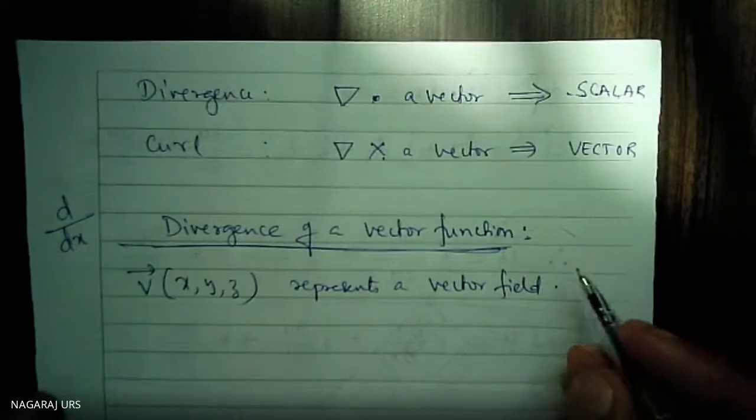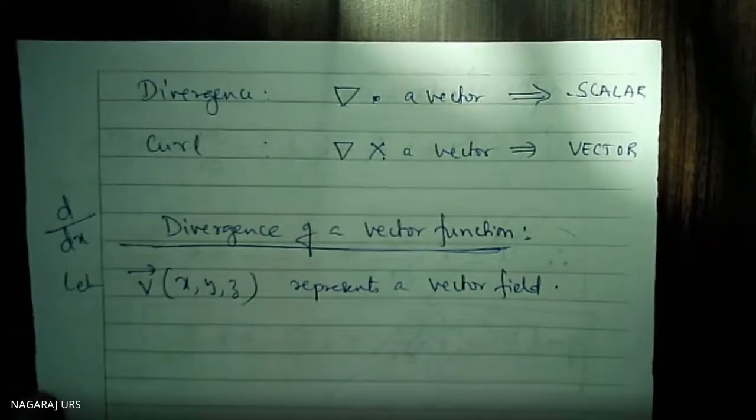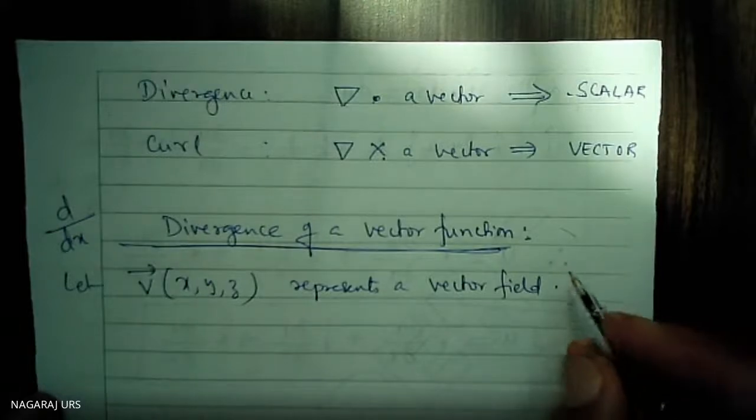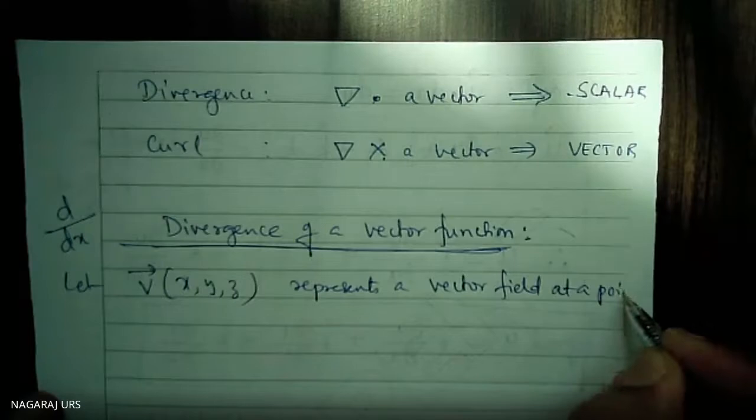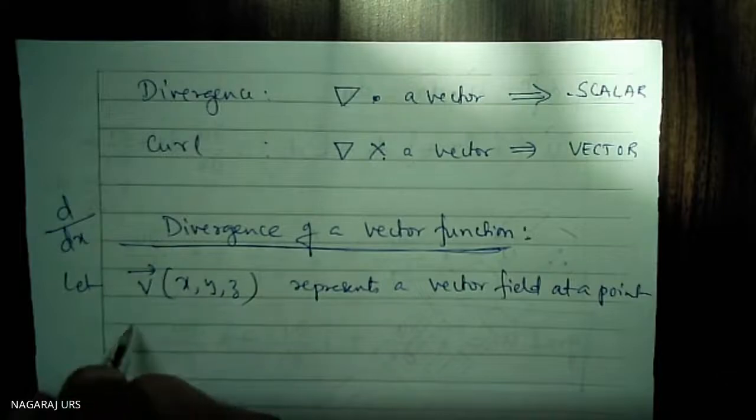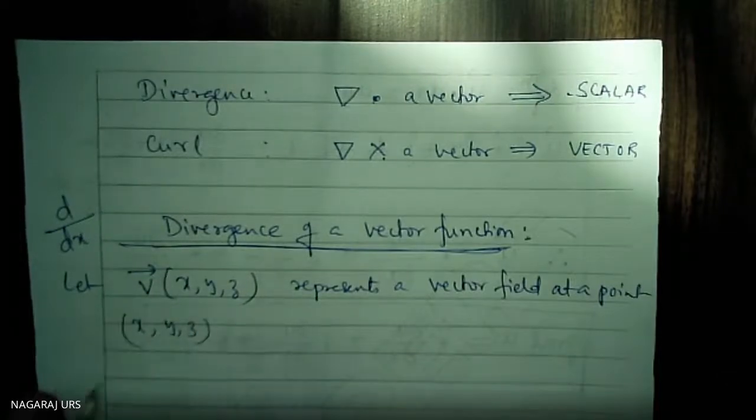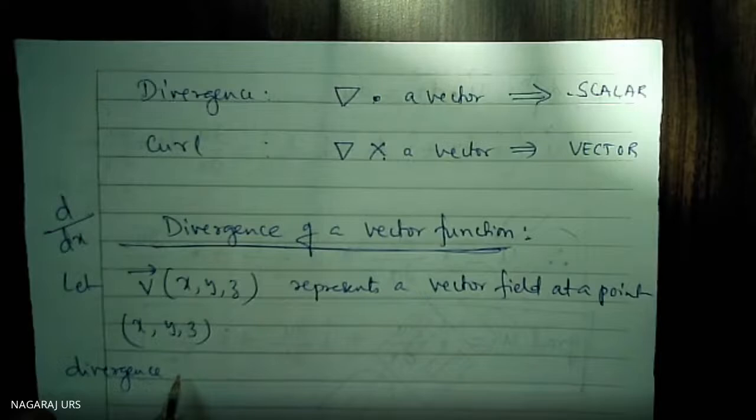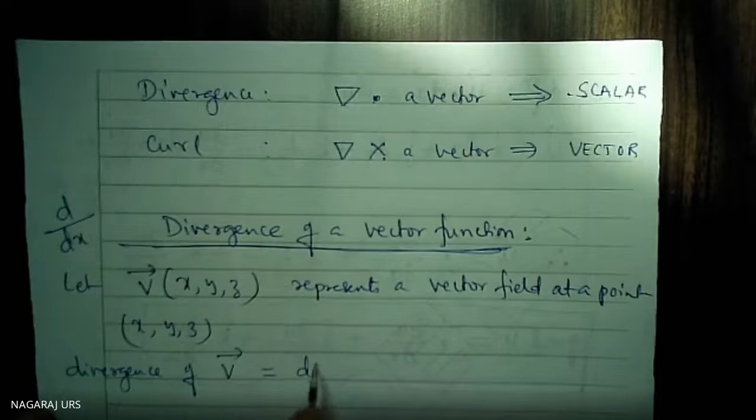Okay, if you want me to write, I will write it here. Let V of x, y, z represent a vector field at a point. Since it is a little bit difficult, I will write all the concepts, no problem. At a point that is x, y, z, in a certain region of space. The divergence of V is defined. How to define? Dot product we have to take. The divergence of vector V can be written as div V.